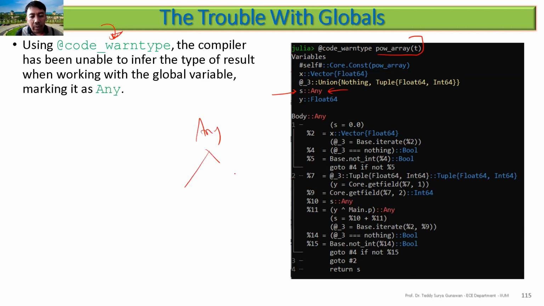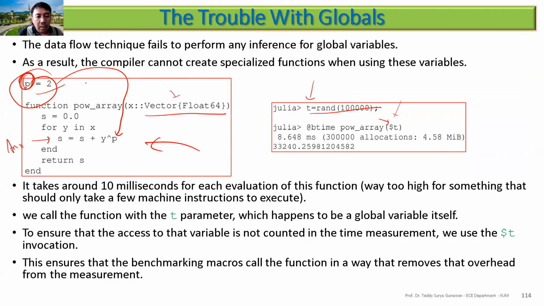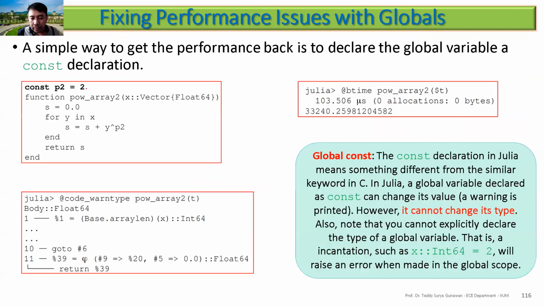The top one. If you remember the previous chapter, previous section, you have integer, real, complex, then you have integer, you have floating points, and so on. So it cannot infer, although this is integer 64. So what you see here, then we need to declare with constant. At least if it has changed, then it is okay.